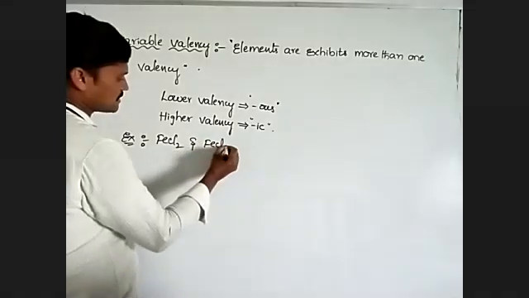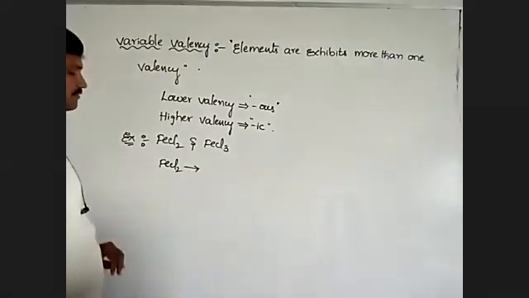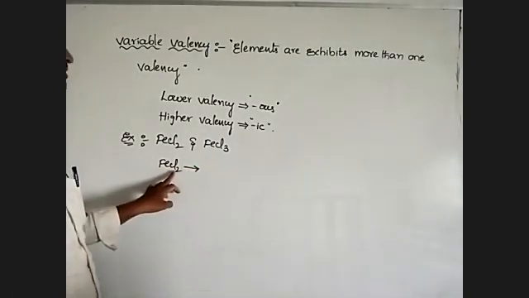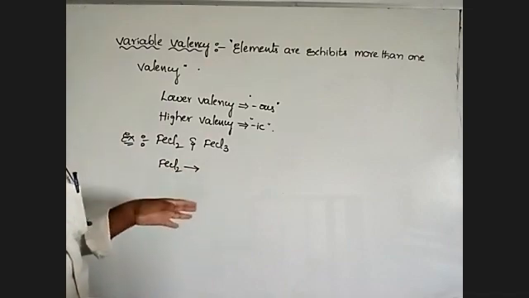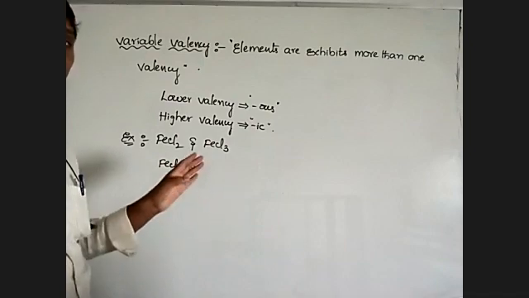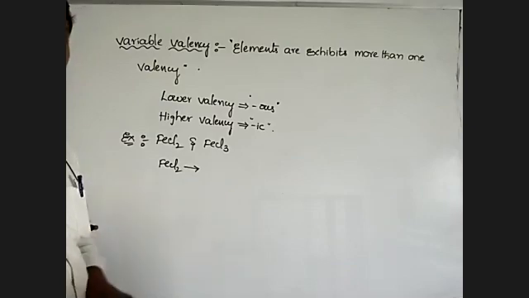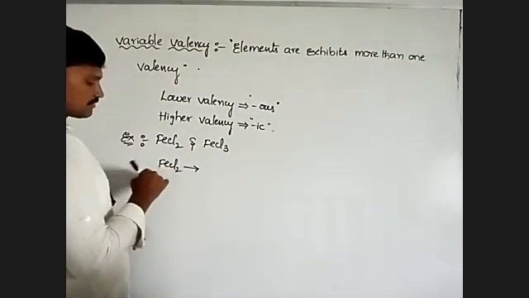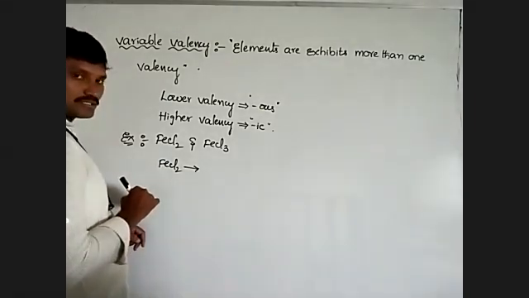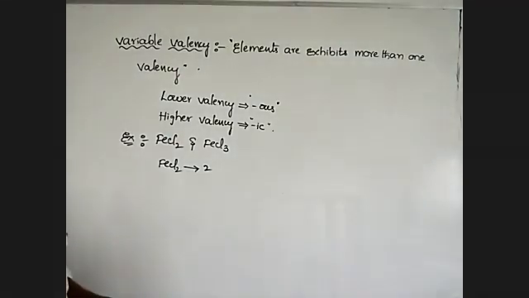FeCl2 and FeCl3. So you take FeCl2. What is the valency of FeCl2 here? Here two chlorines are present. Valency is equal to the number of chlorine atoms or number of hydrogen atoms, or 2 into number of oxygen atoms. That means double the number of oxygen atoms. So in this molecule, chlorines are given. In FeCl2, there are two chlorines present. So the valency is 2. Okay.